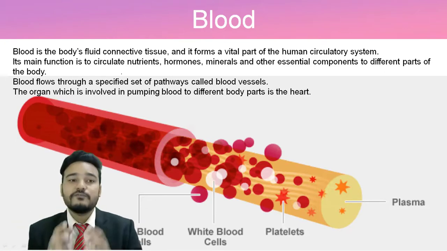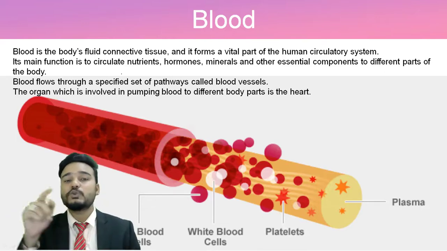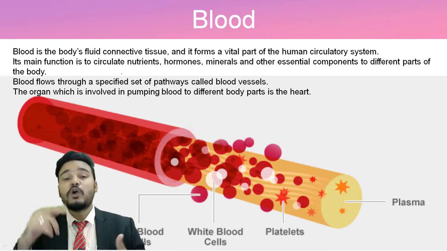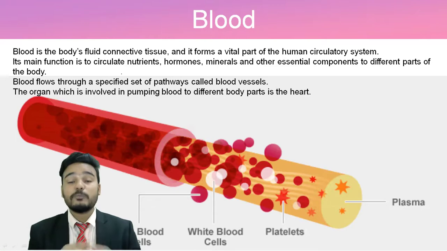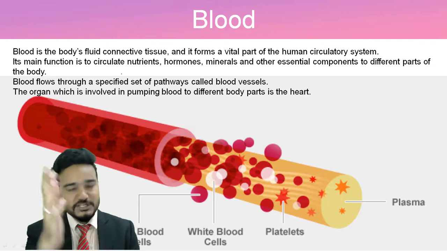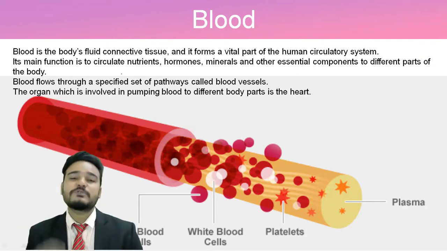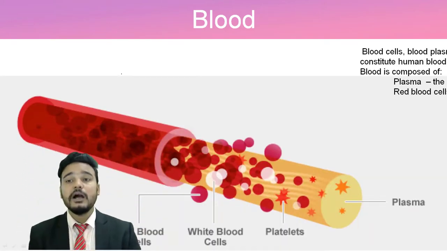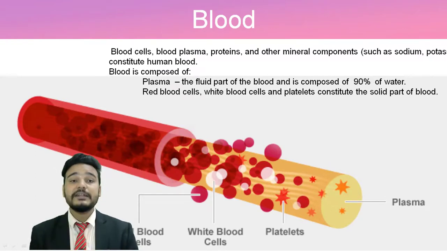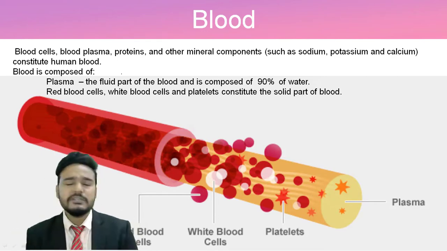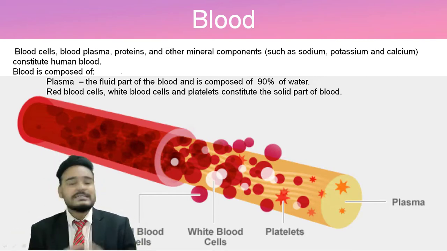This body fluid, that is the blood, is transported through the pathways of blood vessels, but to move from one part of our body to another part, we need a strong pumping machine, and that function is done by our heart. So the heart keeps pumping the blood to all parts of the body. And along with that, this blood contains blood cells, blood plasma, some proteins and other minerals. So which are those minerals? Such as sodium, potassium, calcium.